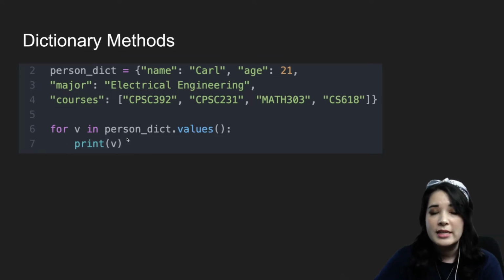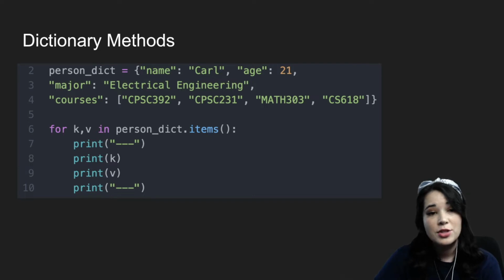Now, similarly, instead of looping through the keys in a dictionary, we might want to loop through the values. So in that case, it would be Carl, 21, electrical engineering, and this list of courses. Similarly to with .keys, we can use .values. For instance, we can say for V in person dict.values, print V, and this would go ahead and print through all of the values in our dictionary.